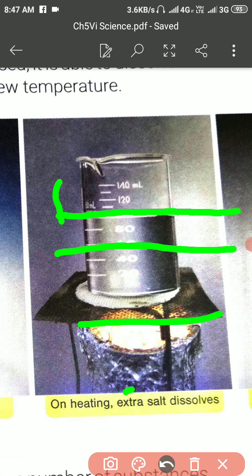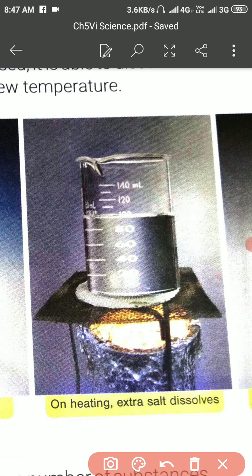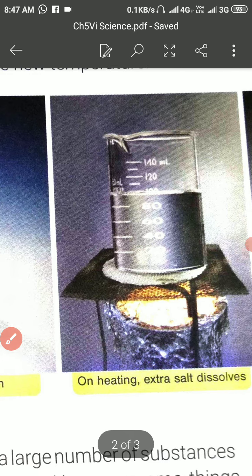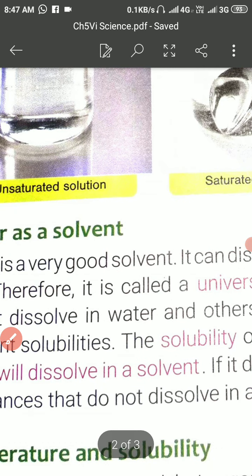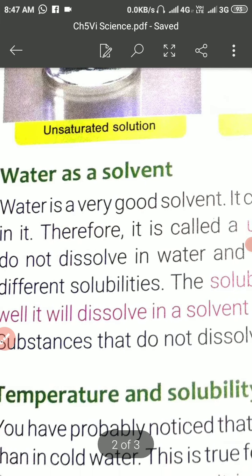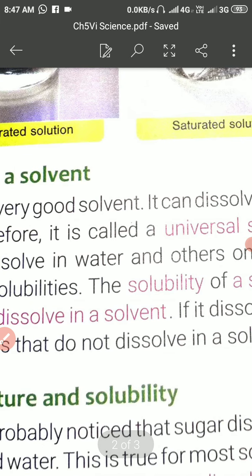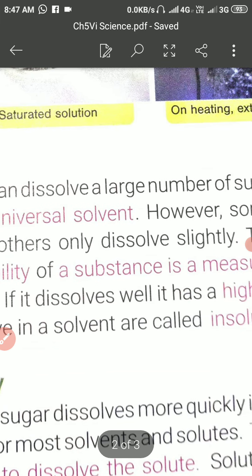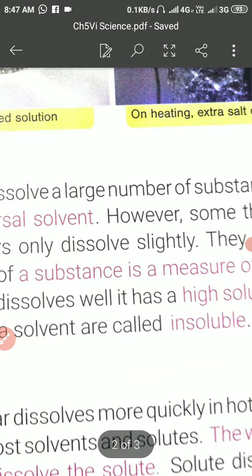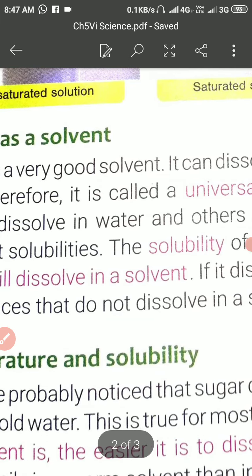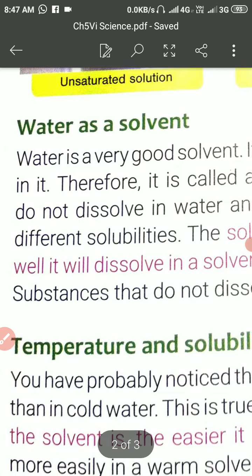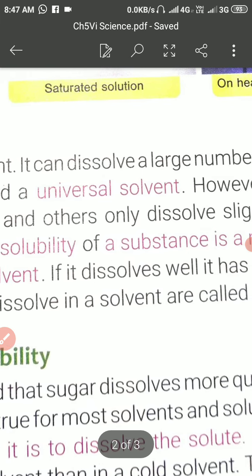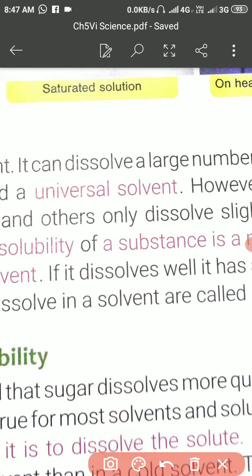Dear students, my purpose here is to explain to you that you have to learn this thing. And water as a solvent. Why is water called a solvent? Water is a very good solvent. It can dissolve a large number of substances. मतलब कि ये बहुत ज़्यादा substances को dissolve कर सकता है. Therefore it is called the universal solvent. So water is called the universal solvent.